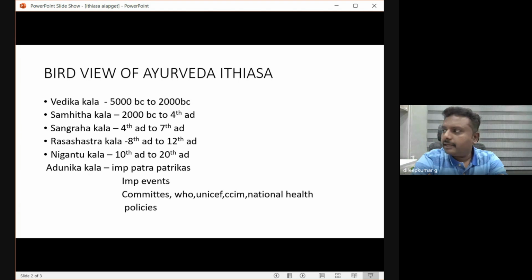Before that, we didn't have an apex body, so we were directly attached to the Government of India health department. These committees, like the Udupa Committee and Dave Committee, were given names based on the president of the committee. From 1940 till 1971, they made a lot of committees to reform Ayurveda education, to bring in some new rules and take out some old rules. These committees gave recommendations to the Government of India regarding Ayurveda education.